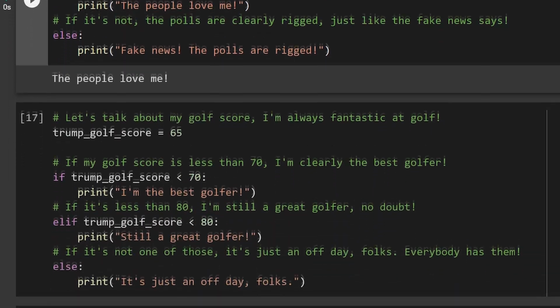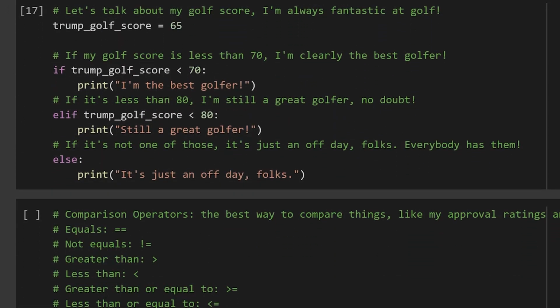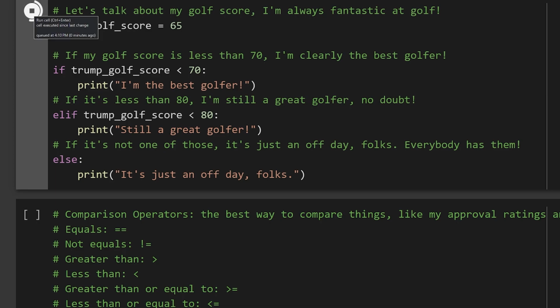Next, we talk about my golf score. I'm a tremendous golfer, everybody agrees. In this code, my golf score is 65, which is fantastic. If my golf score is below 70, it proves I'm the best golfer. If it's below 80, I'm still great, no doubt about it. But if it's neither of those, it's just an off day. Everybody has them, even me.